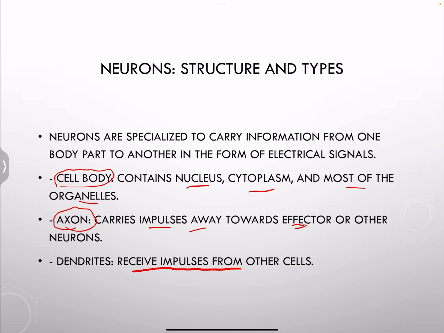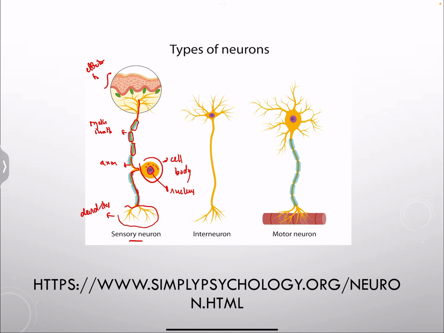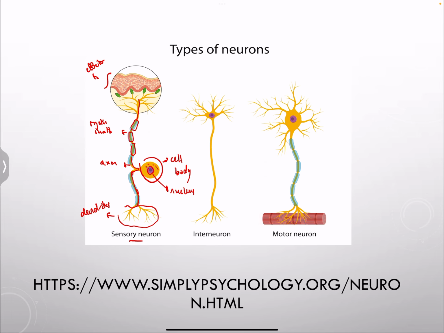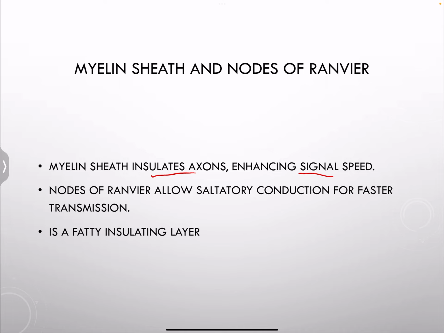So we said neurons are specialized cells to carry information from one body part to another in the form of electrical signals. We talked about dendrites, axons, and the cell body, and we also talked about myelin sheaths. As we said, myelin sheaths insulate the axon, and they speed up the signal speed. How do they do that? Because they create something called nodes of Ranvier, which allow saltatory conduction. That means jumping conduction, so the impulses jump. That's why it is faster.